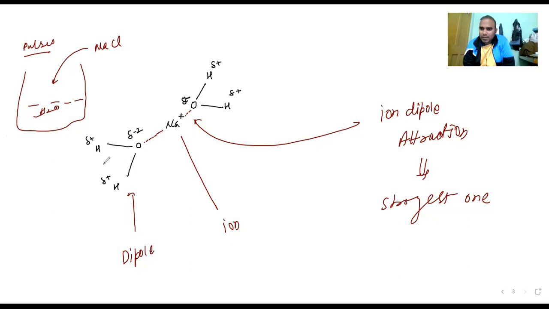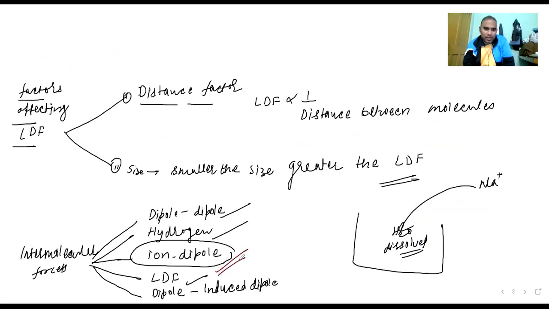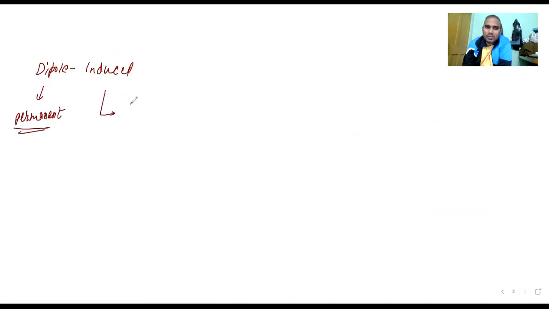So this was ion-dipole. Can I erase this one? Yes. So this is the ion-dipole. Next one is dipole-induced dipole. For one second, try to understand. Induced. Dipole means permanent; wherever the dipole is there, that is going to be permanent. Induce means to produce temporary.